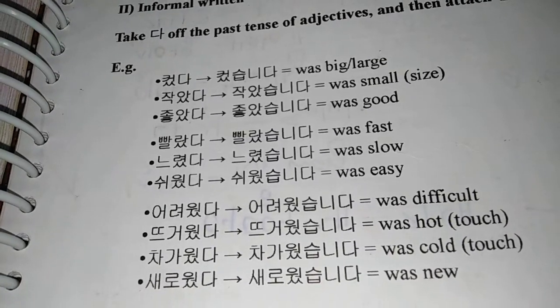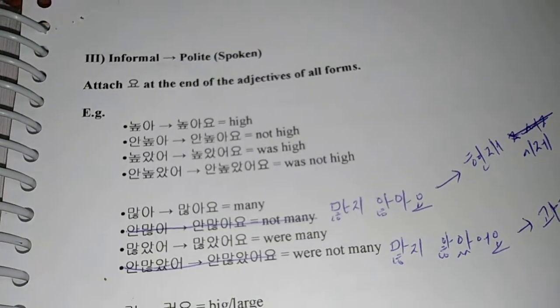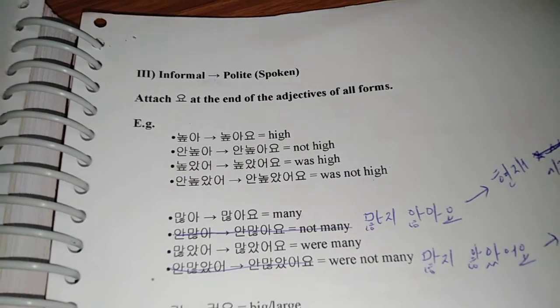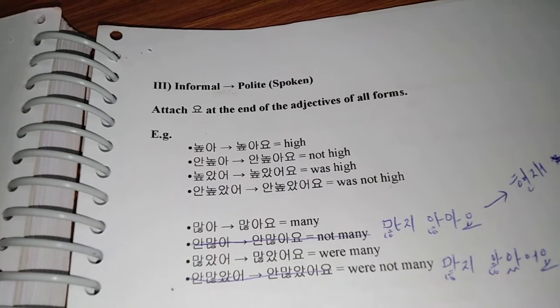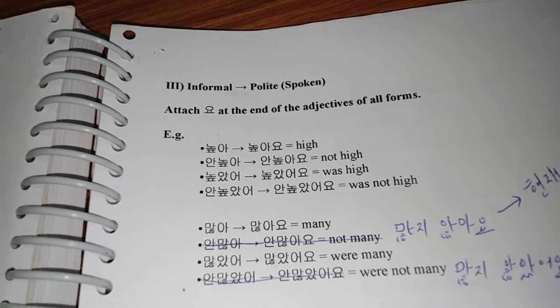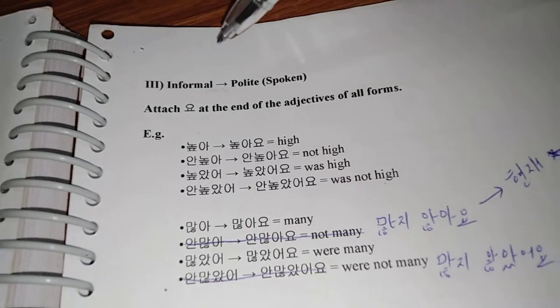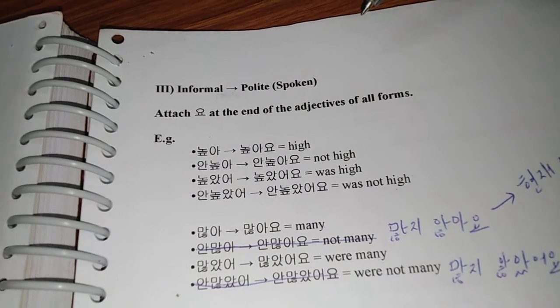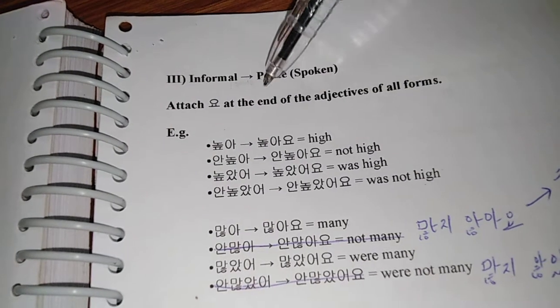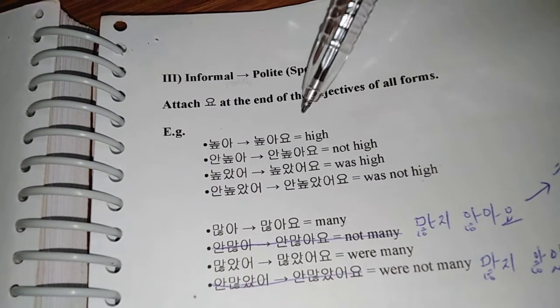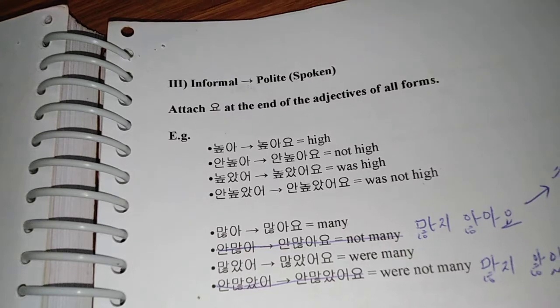Now we have one more rule in our next page, that is page number 67. So that is for spoken form and different forms, be it negative, positive, past tense, present tense, all that, how to convert 반말 to 존댓말. So there's nothing much you got to do when it comes to spoken form. All you gotta do is add yo at the end.